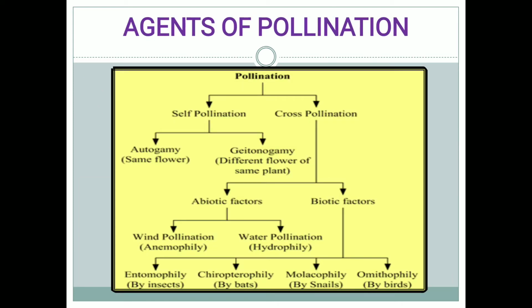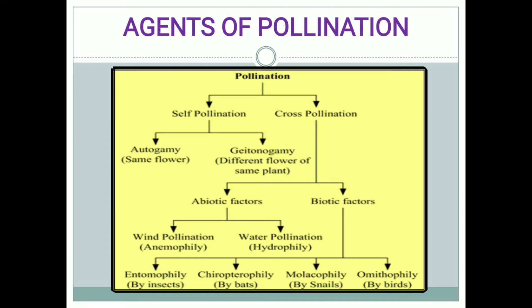Now we'll come to agents of pollination. Agents of pollination are of two important types based on their category: abiotic and biotic factors.